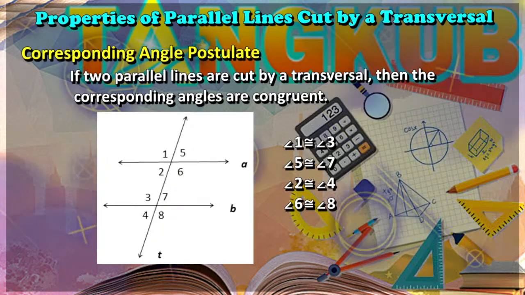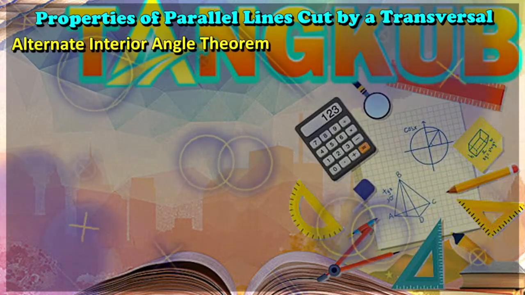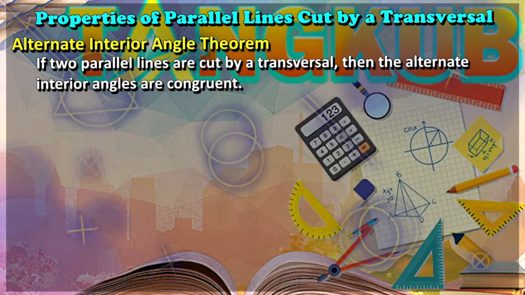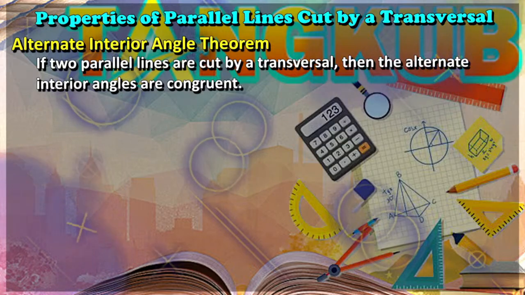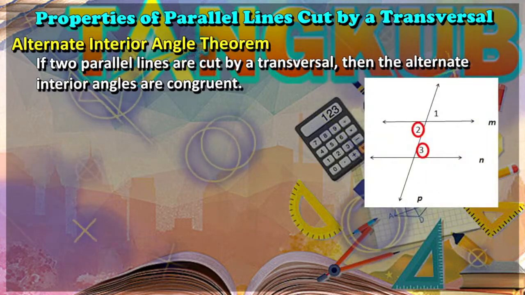Now is the alternate interior angle theorem. The alternate interior angle theorem states that if two parallel lines are cut by a transversal, then the alternate interior angles are congruent. How to prove this one? Take a look at this figure.